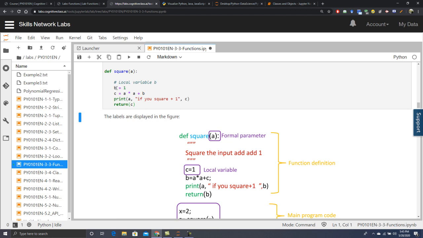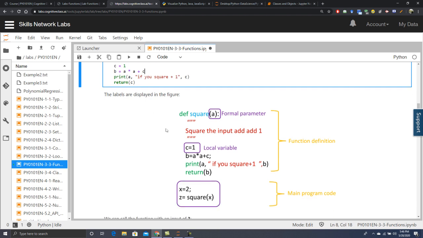And then you can even change it. You can say c is equal to 1, and then b is equal to a * a + c. You can change it: b is equal to a * a + c. So if you square a and add c, that is equal to b. Now the output is b. If you square a, the output is b, and you can change b here as well.